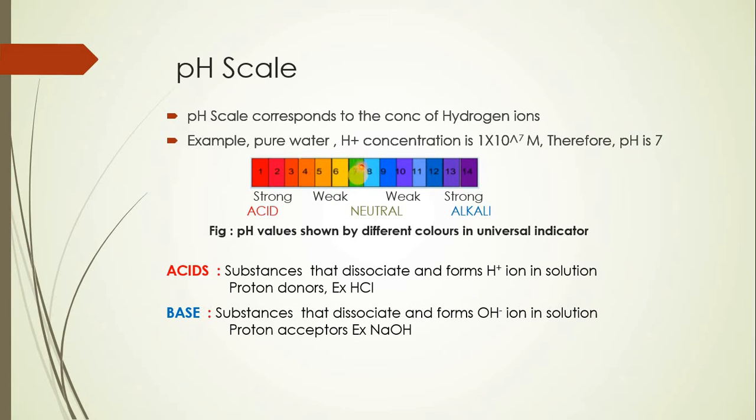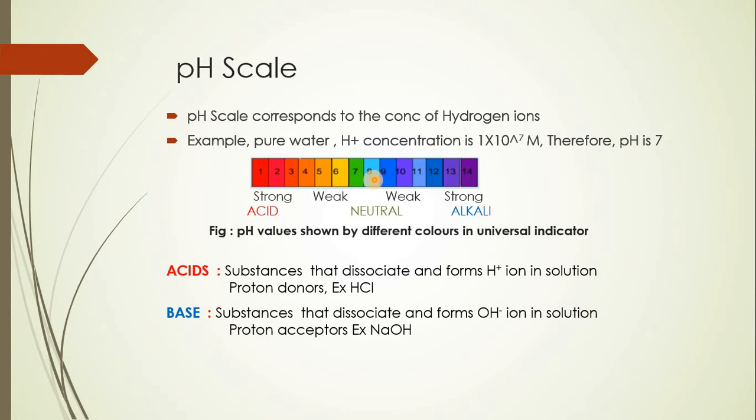In the same manner, you can see here a small band which is shown with green coloration, and this band is defining the range of the solution which is neutral, that is for pure water. Next to this are again the shades of blue and purple. Here you can see as you move ahead from 8 to 14, the depth of the coloration increases, and therefore the solution becomes strongly alkaline.